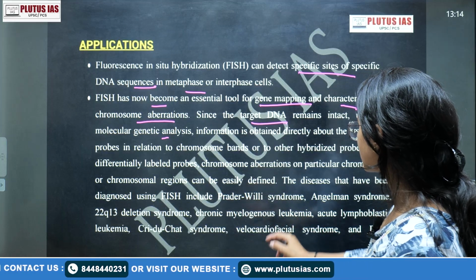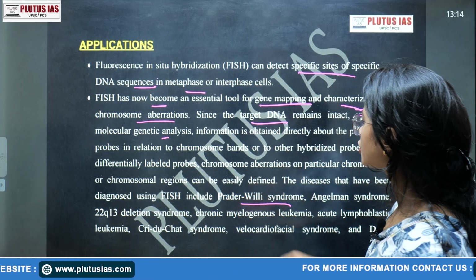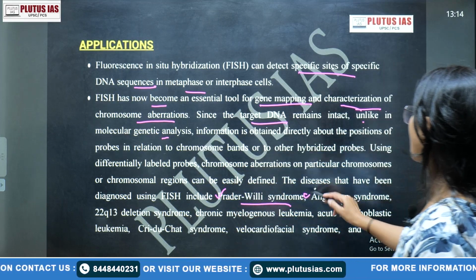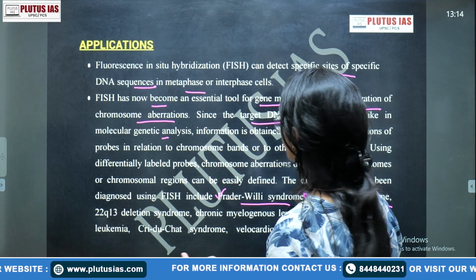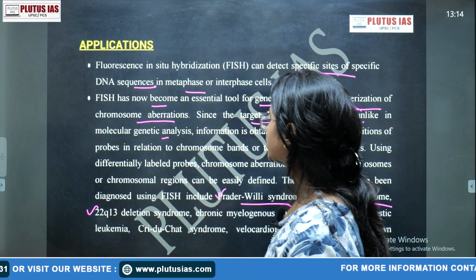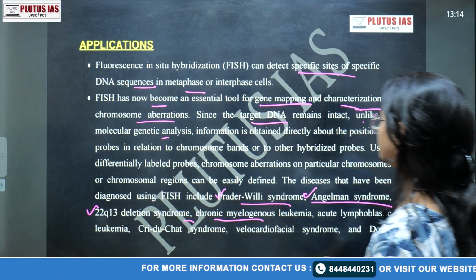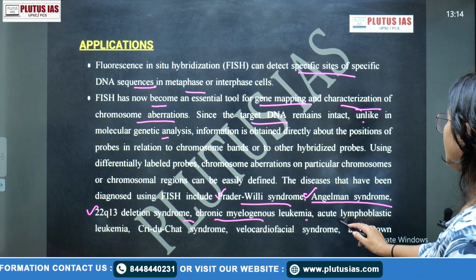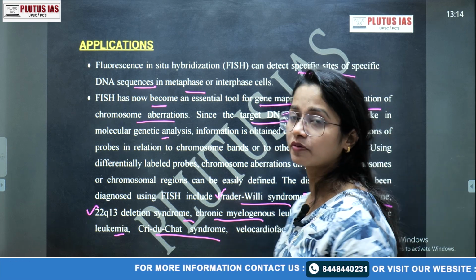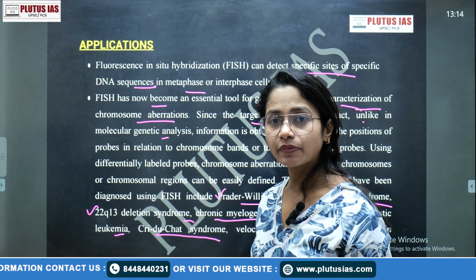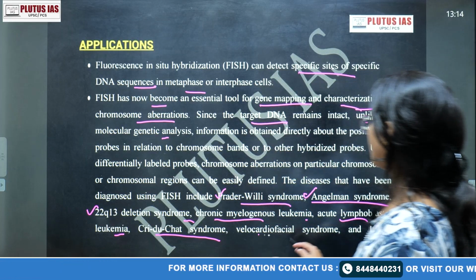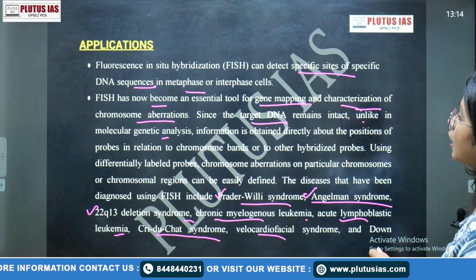Then, of course, the conditions detected by FISH include Prader-Willi syndrome. Many syndromes have been detected with FISH. The first is Prader-Willi syndrome. The second is Angelman syndrome. Angelman syndrome is caused by a problem with protein folding in cells. Then 22q11 deletion syndrome, chronic myelogenous leukemia, acute lymphoblastic leukemia, and Cri-du-Chat syndrome, which is one of the chromosomal abnormalities we will cover in the paper 2 syllabus. Then Velocardiofacial syndrome and Down syndrome, right?